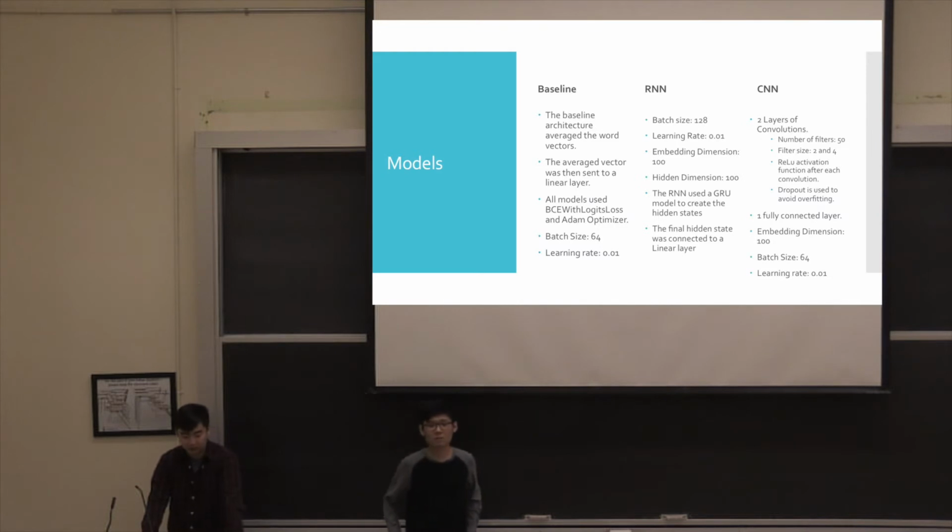For the RNN, we just used a batch size of 128 with a learning rate of 0.01. The RNN used was a GRU model to create the hidden states.